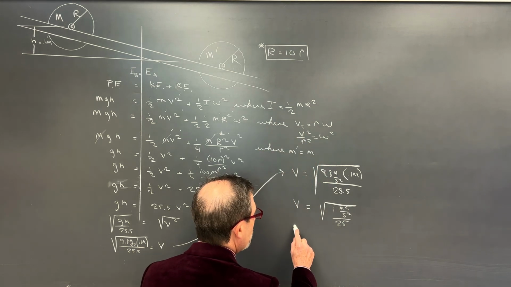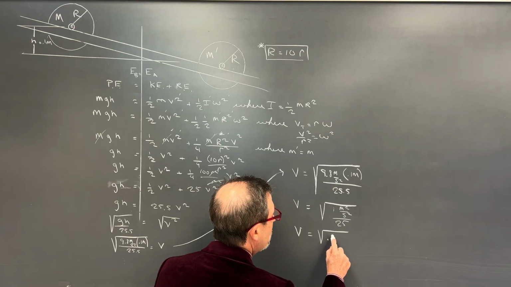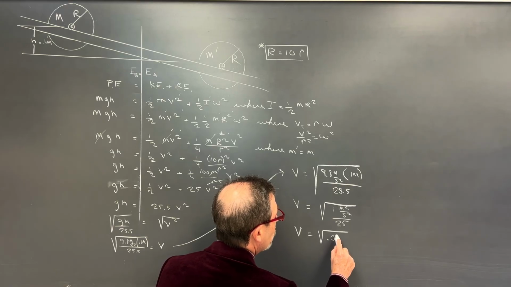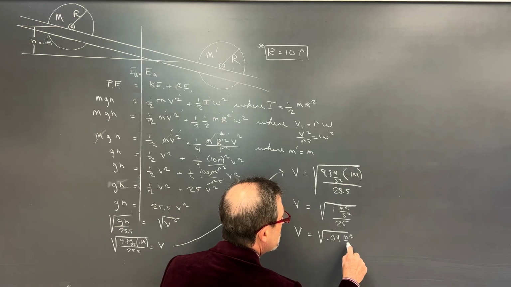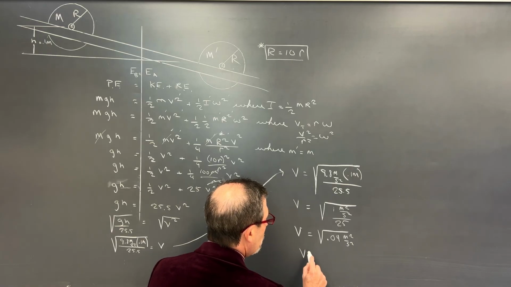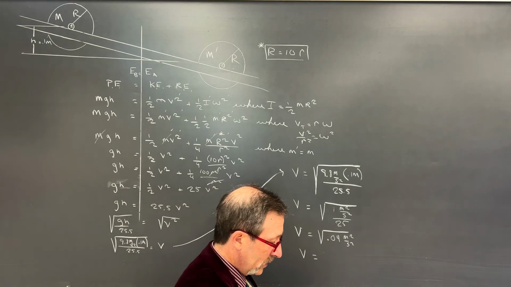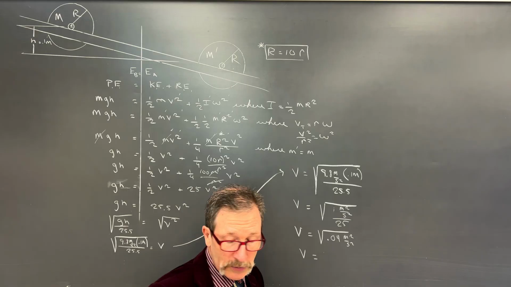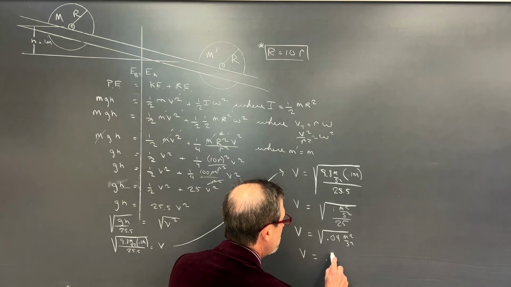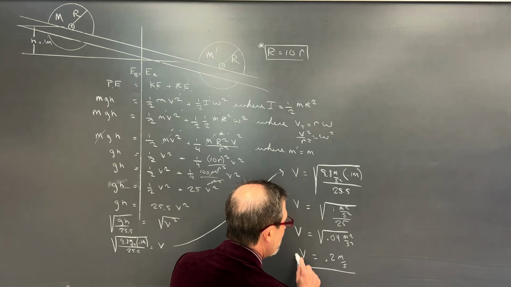Velocity equals the square root of 0.04, that would be meters squared over seconds squared. The velocity would end up being 0.2, I think. Let me just double check. 0.04, square root that, 0.2 it is. So 0.2 meters per second, all right?